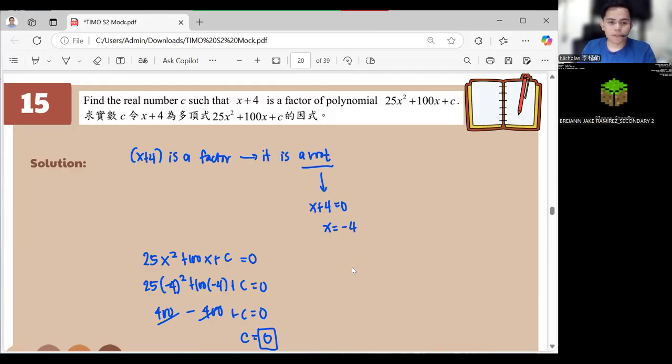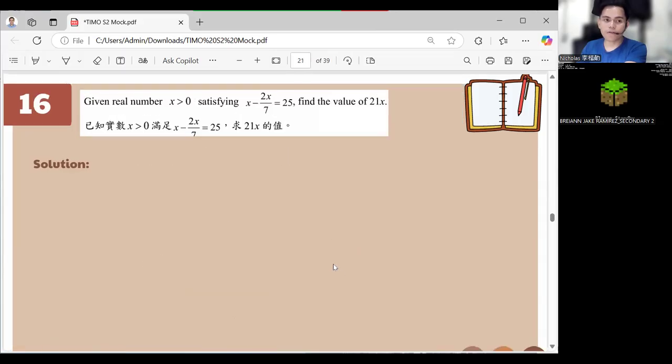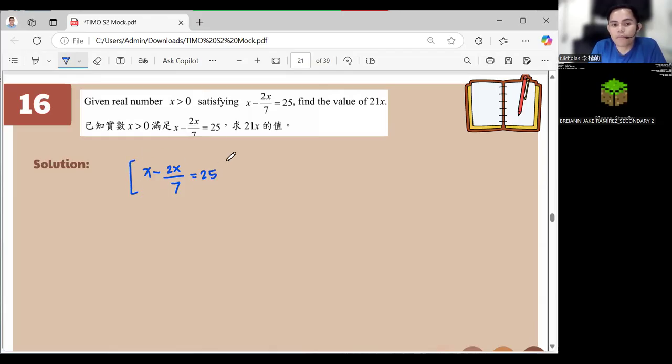Okay. Let's continue so that we can finish this. There are 30 questions. Given x is greater than 0, satisfying x minus 2x over 7 is equal to 25, find the value of 21x. Okay. So for this part in here, we have x. So what are we gonna do? We multiply everything by 7.